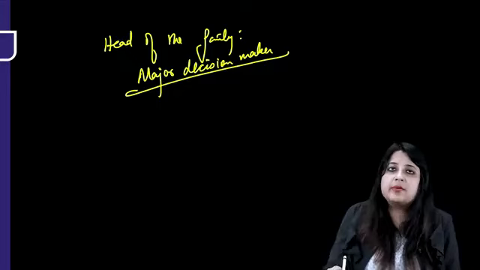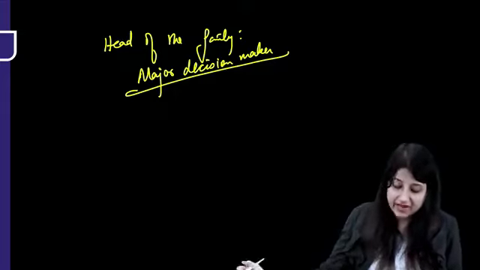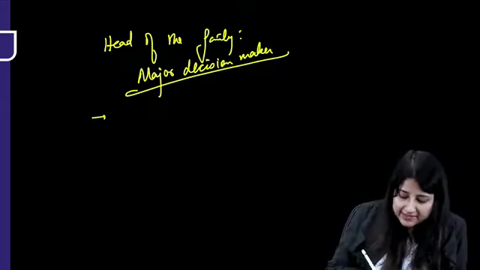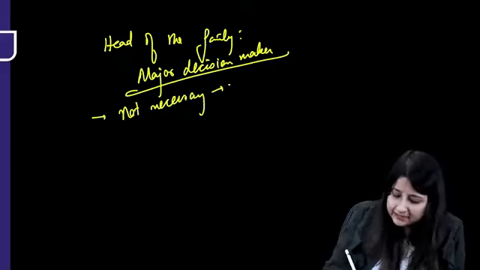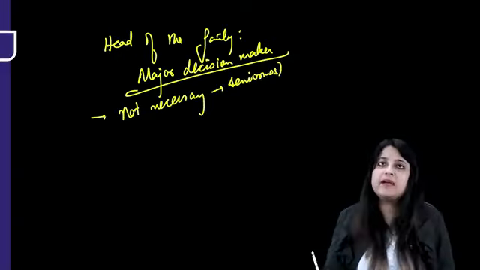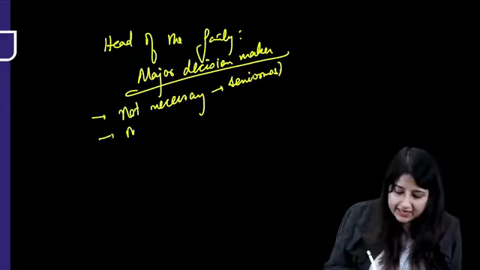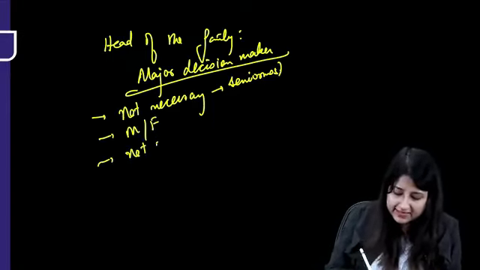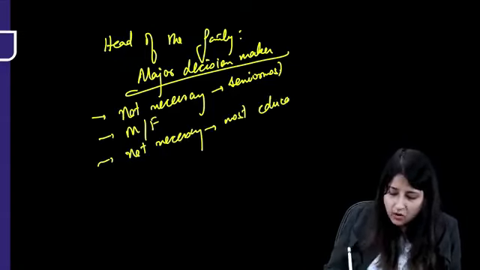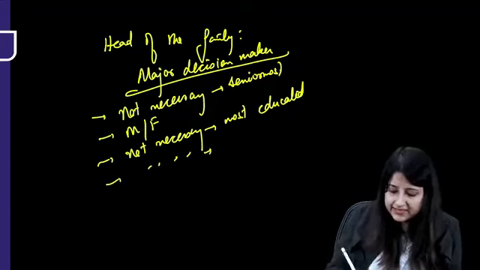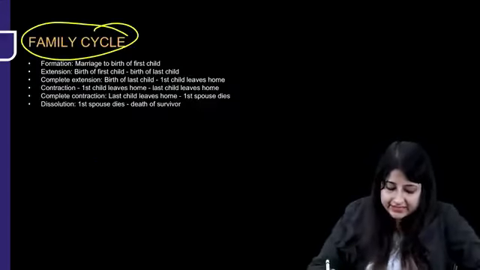Where do we have to buy a property? Where should money be invested? Where should the children go to school? How many children should the couples in the family have? Okay, it's not necessary that head of the family is the senior most. Okay, but in a joint family, you will see that many times the senior most only becomes the head of the family. Okay, it can be male or female. Not necessary that head of the family is the most educated. Okay, or again, it is not necessary that the head of the family is the earning member. Okay, please remember this.